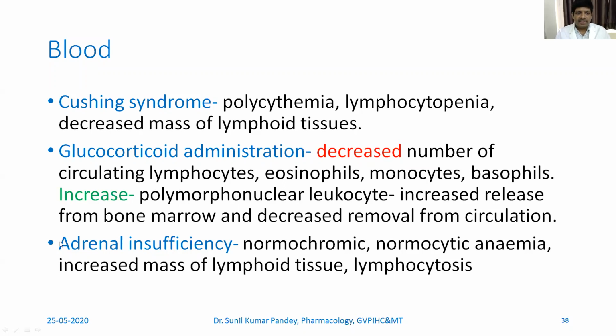Coming to what happens in adrenal insufficiency, when there is lesser release. Normocytic anemia may be seen. Increased mass of lymphoid tissue may be seen, which is just the opposite of Cushing syndrome. So increased mass of lymphoid tissue and lymphocytosis may be seen in case of adrenal insufficiency.